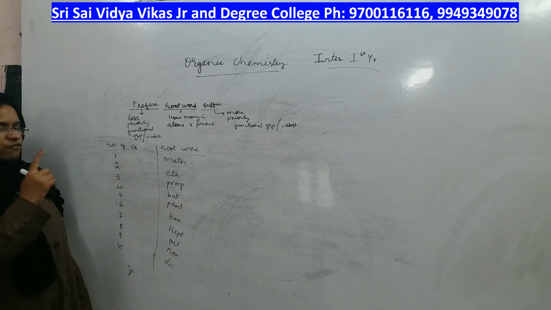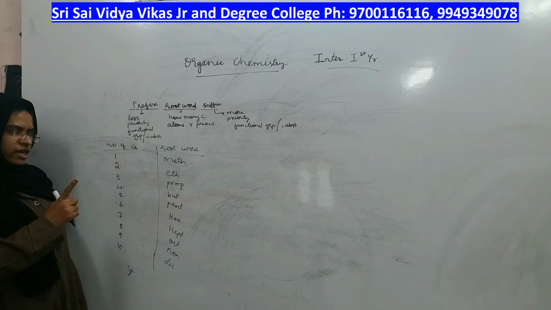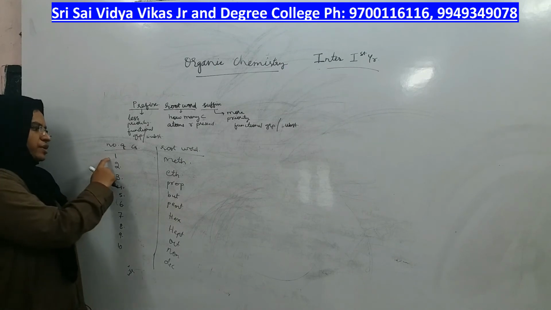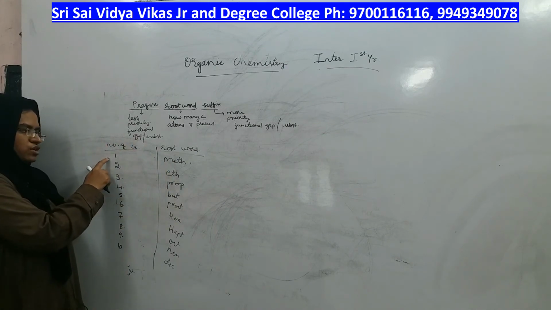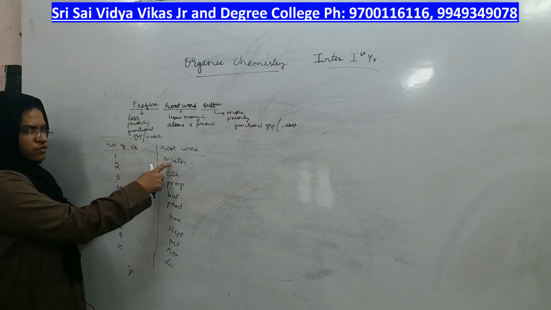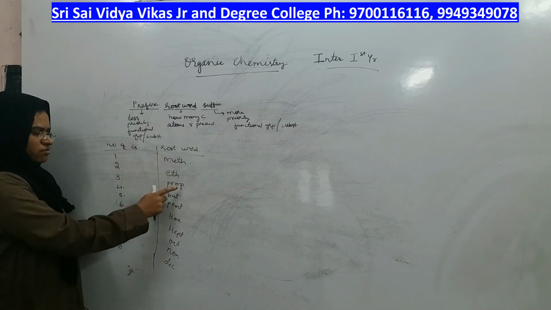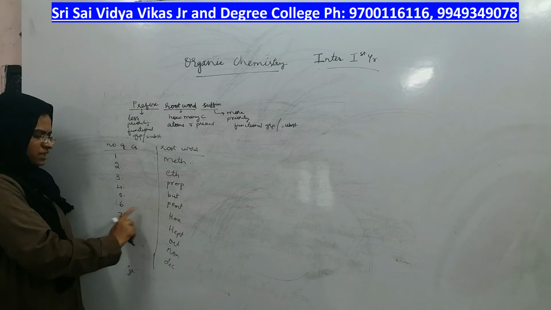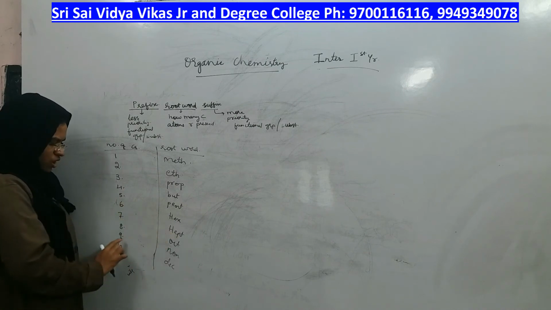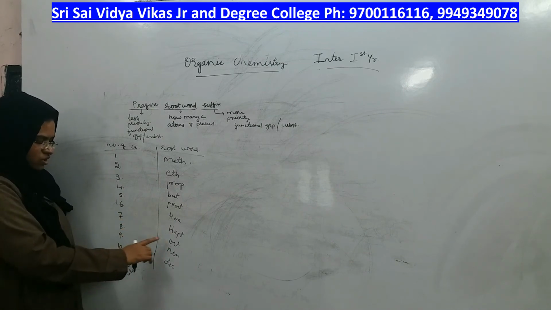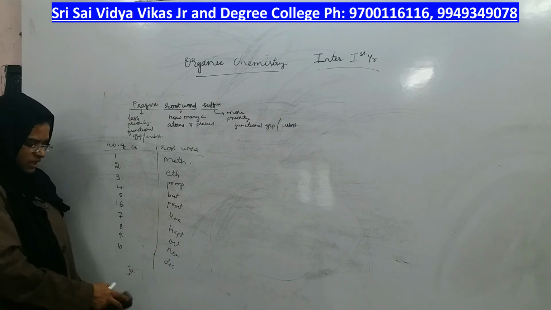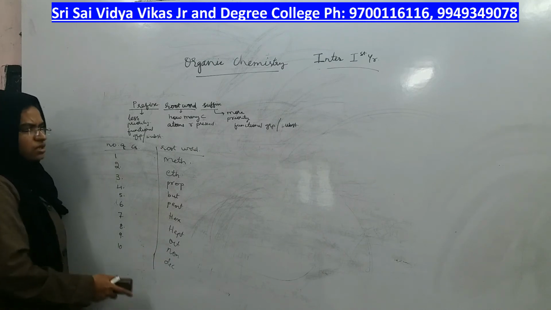Okay, so you have to first count the number of atoms in a given compound to get the root word. If it has only one carbon, you should give the root word as meth. 2 means eth, 3 means prop, 4 means but, 5 means pent, 6 means hex, 7 means hept, 8 means oct, 9 means non, 10 means dec. Okay, now you got the root word.